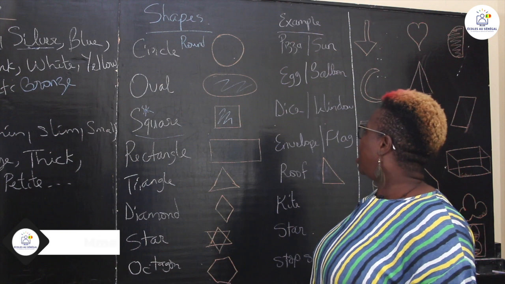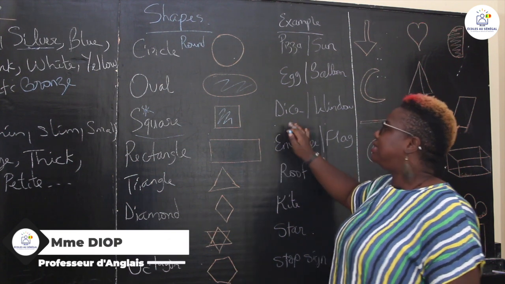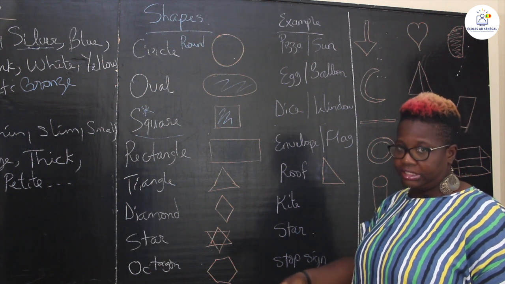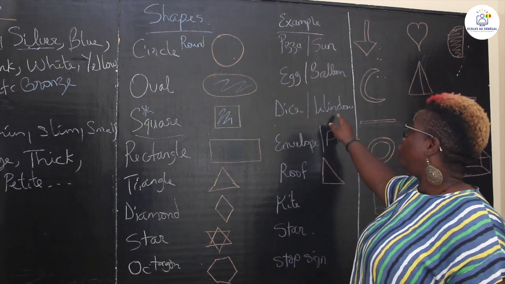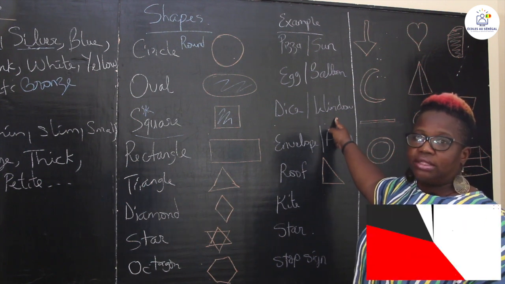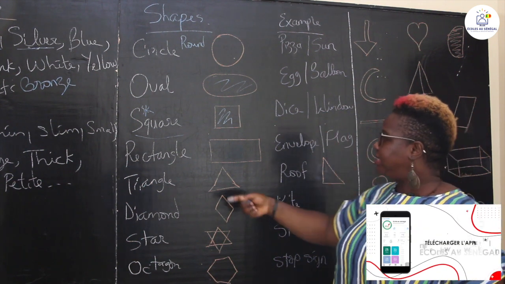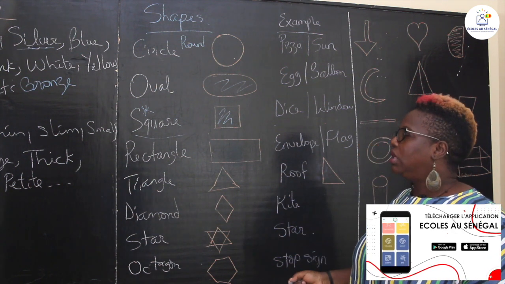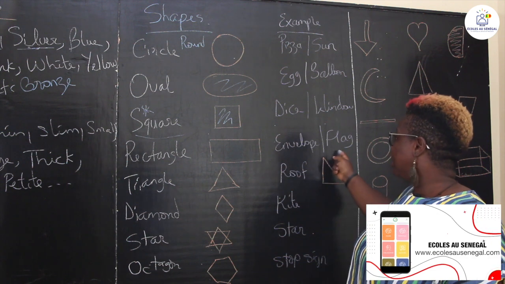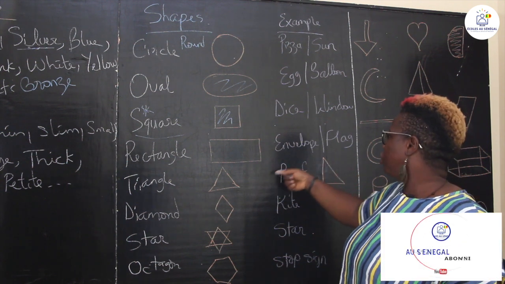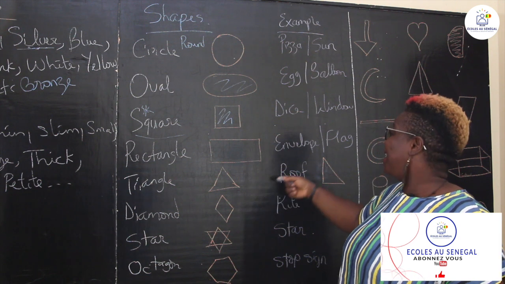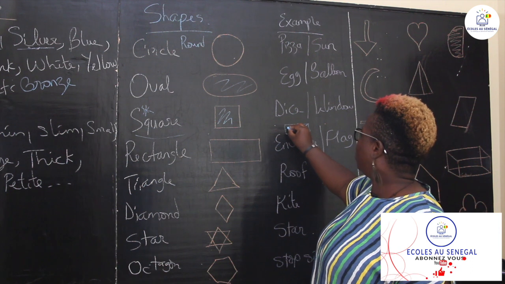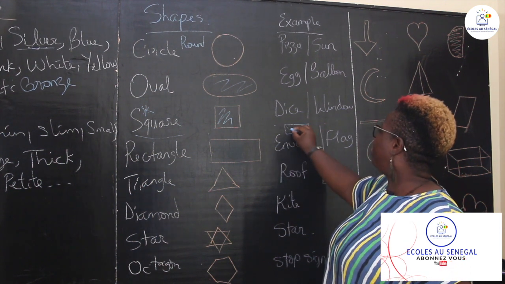Okay, and of course I put dice. Dice is D. It's a dice. And then of course window, c'est une fenêtre. Okay, and then rectangle, rectangulaire or rectangle, a rectangle. You have a flag, qui est un drapeau, has a rectangular shape. An envelope, like those long envelopes, has a rectangular shape, for example.